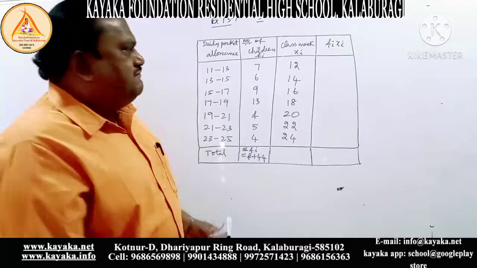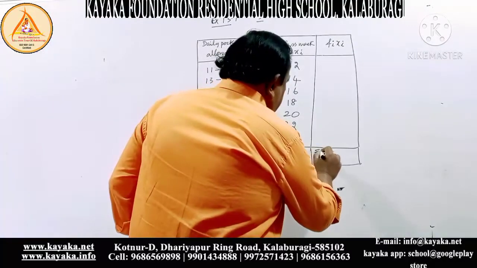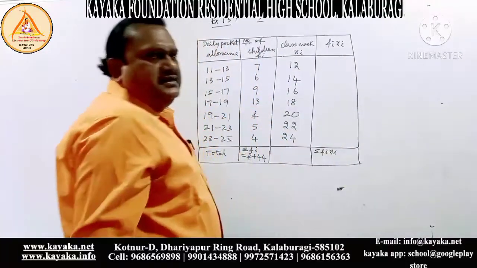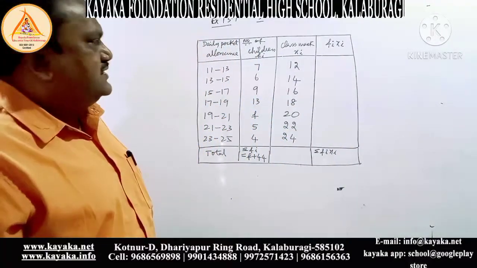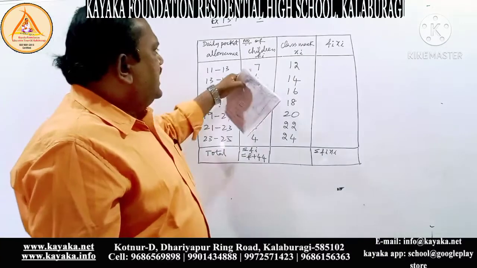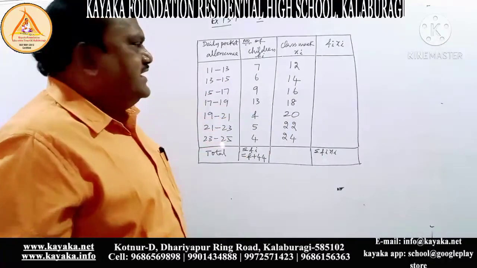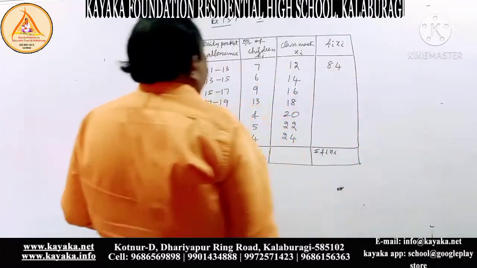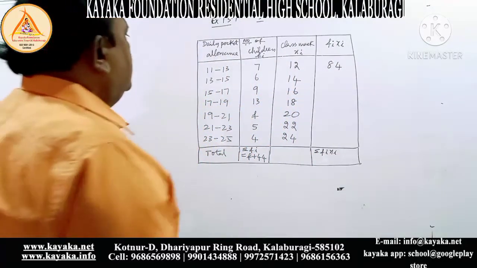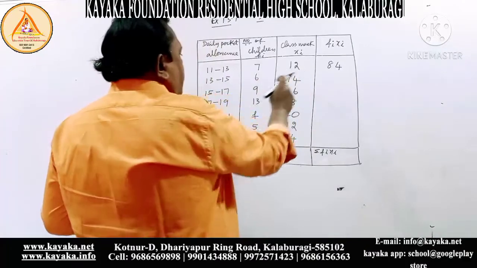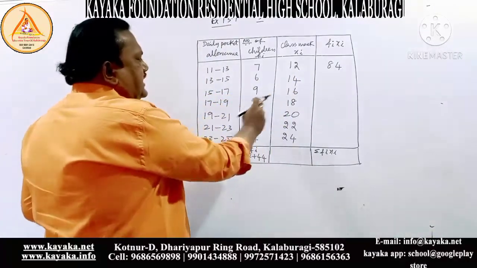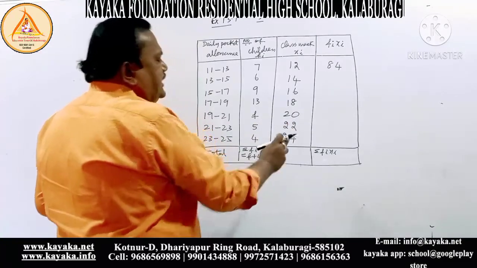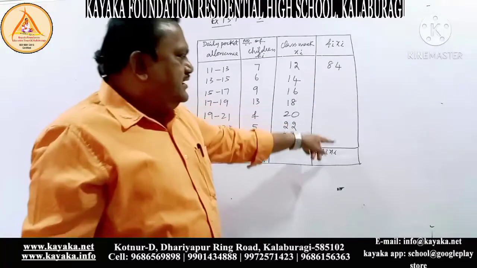And then finally you have to find sigma fi xi. Just add all this. You will get sigma fi xi. Now what I will do is I will multiply these two and write it here. 7 into 12 you will get 84. And again if you multiply 6 into 14, 9 into 16, 13 into 18, f into 20, 5 into 22, 4 into 24, everything you have to write it here, then add it.